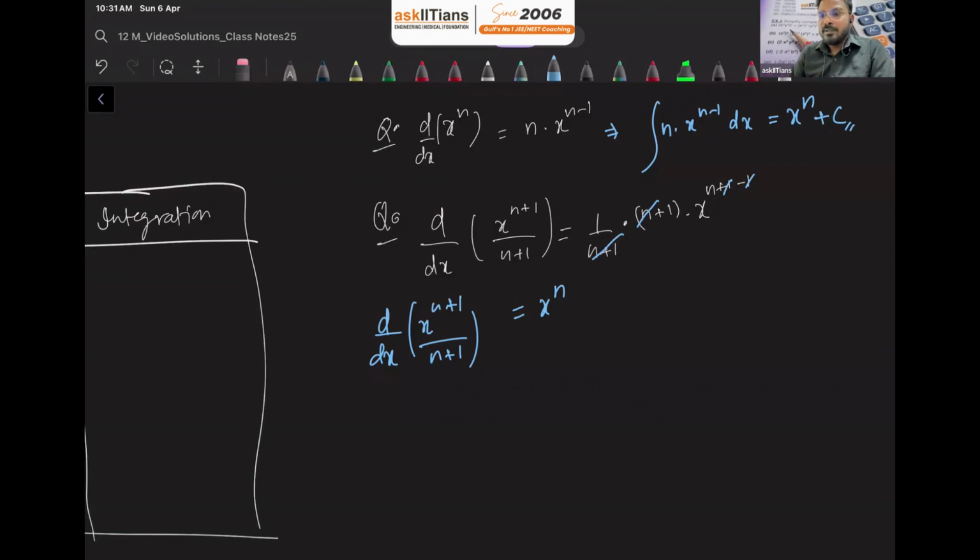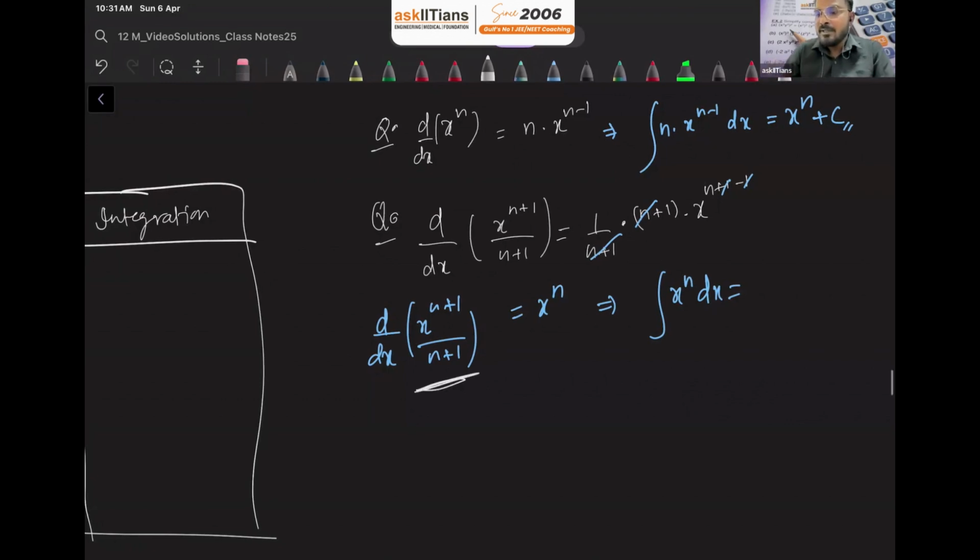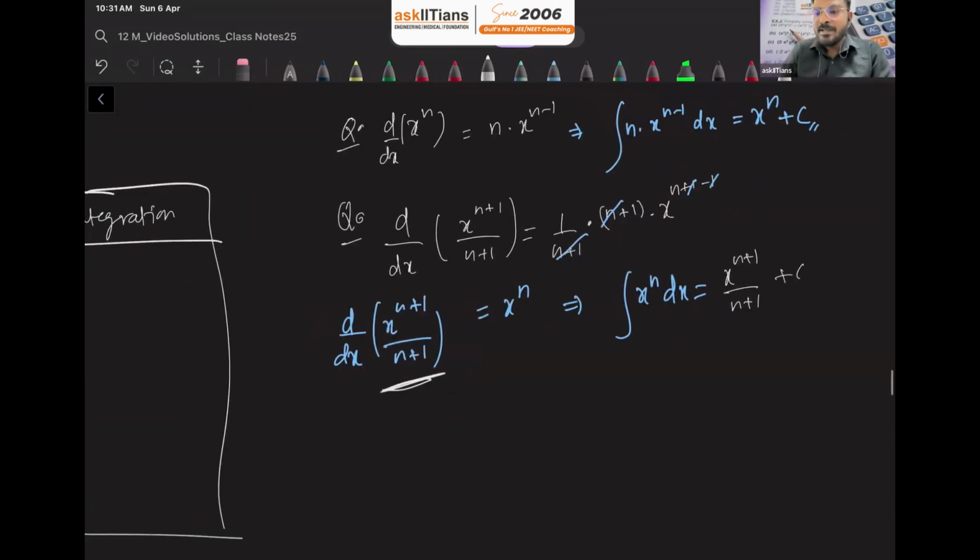Yes or no? It implies that if we integrate x raised to n, we are going to get this function. So write down here, it will be x raised to n plus 1 over n plus 1. This is the first formula for integration: if any polynomial expression, x raised to n, is given to you, then the answer will be x raised to n plus 1 over n plus 1 plus c.